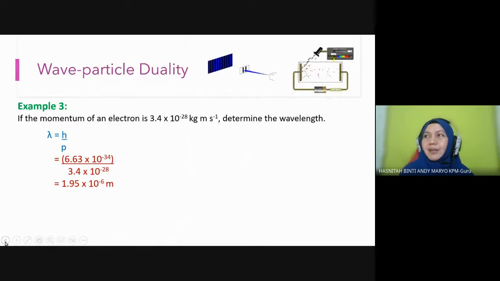Wave-particle duality. To understand wave-particle duality, we can see the examples in interference and the photoelectric effect. Any questions on this wave-particle duality before we go to the next part?